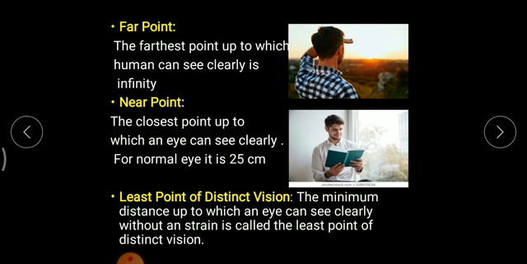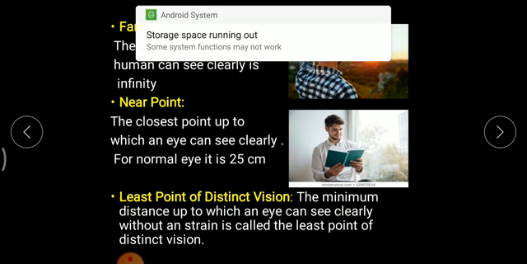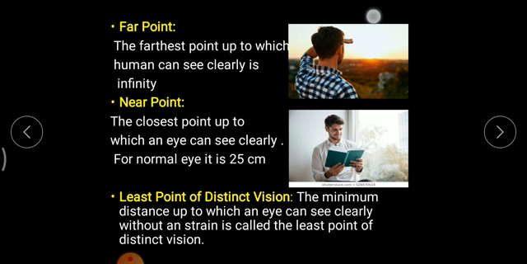Now the third thing, that is least distance of distinct vision. What exactly does it mean? It is the minimum distance up to which an eye can see clearly without any strain. If a person can see far objects as well as near objects clearly without any strain or pressure in his or her eyes, the least distance of vision is absolutely fine. In short, the least distance of distinct vision of a normal human being is always 25 centimeter, as the word itself says.